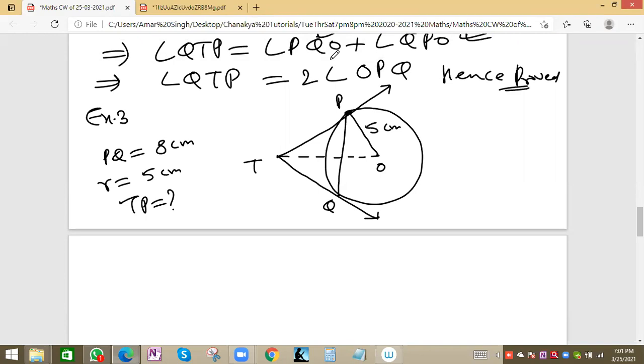TP means the length of tangent. TP will be equal to TQ basically. Both will have the same length because they are drawn from the same point. Tangents drawn from the same point have equal length.